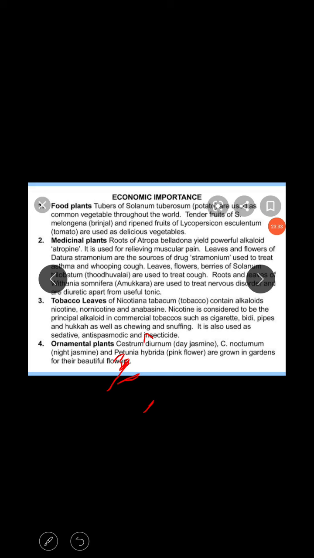And the distribution is worldwide, that is cosmopolitan, with 300 genera and 2000 species in this family. Then habit and habitat: mostly herbaceous plants, some shrubs, and in rare cases trees. Then roots and stem. Leaf is a very important character here: compound leaves are present.